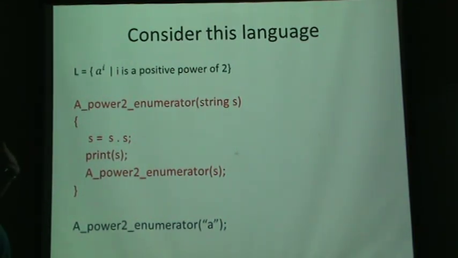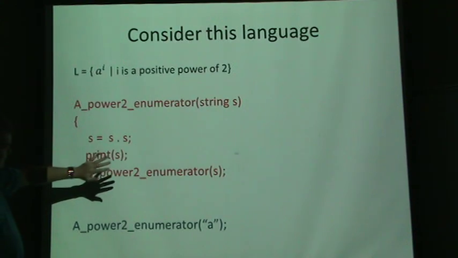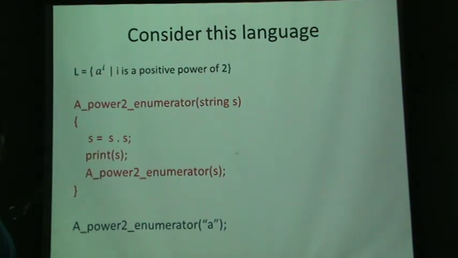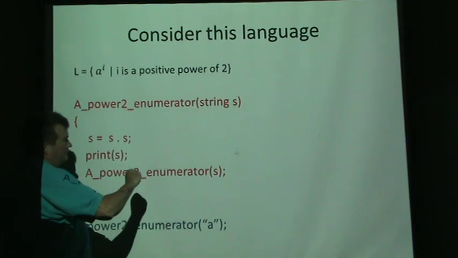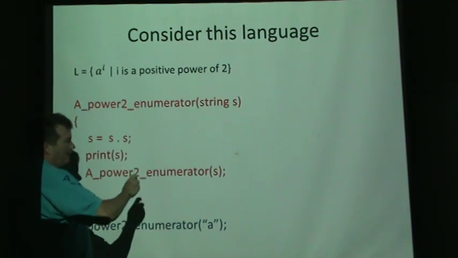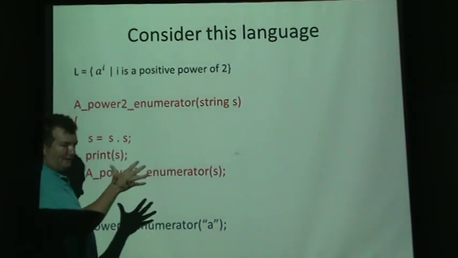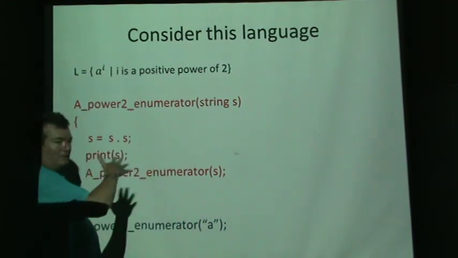Okay, so now we're going to move on. We've talked about regular languages and context-free languages. Now let's look at a more interesting language. Let's take the language where the number of A's is equal to a power of 2. For example, AA is in the language, 2 A's, 4 A's, AAAA, 8 A's, 16 A's, but all the other ones are not allowed.